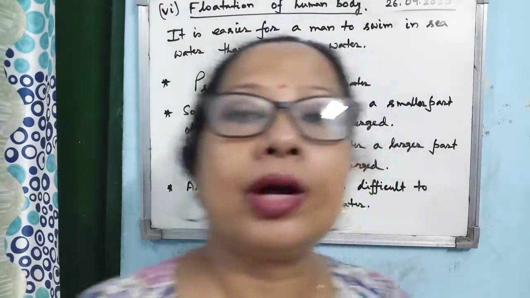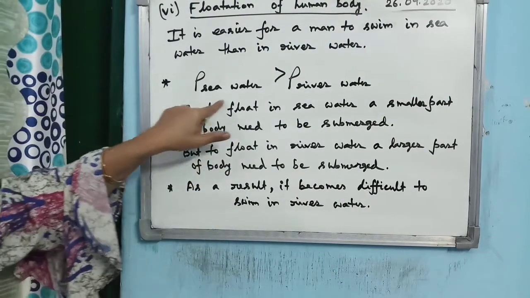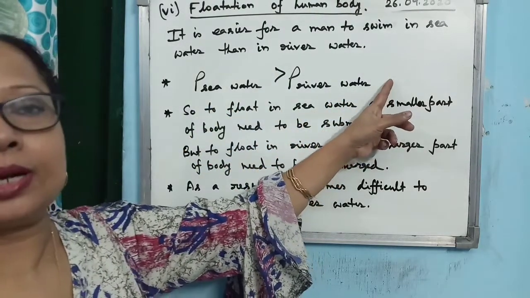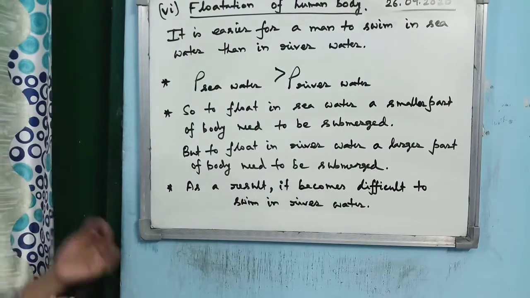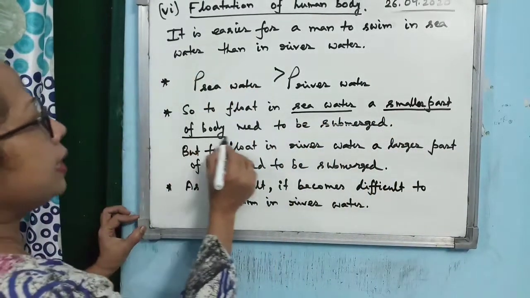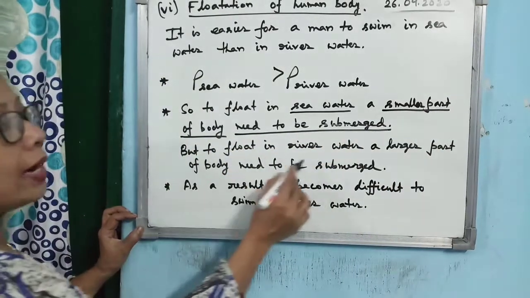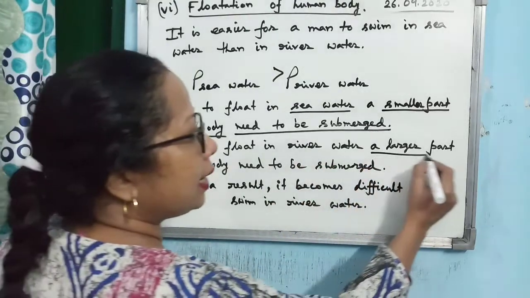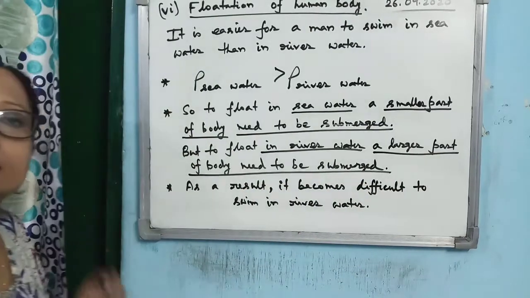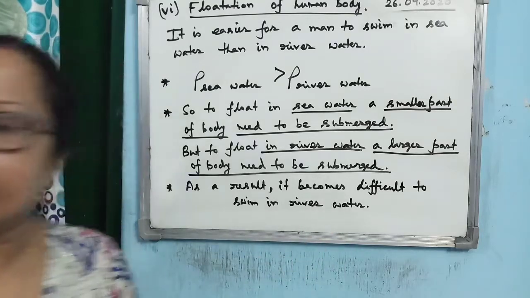Now, what are the points you have to write? The first point is that the density of sea water is greater than the density of river water. So when you are floating in sea water, a smaller part of the body needs to be submerged. But when you want to float in river water, a larger part of the body needs to be submerged, which is difficult. So that's why it is difficult to swim in river water.